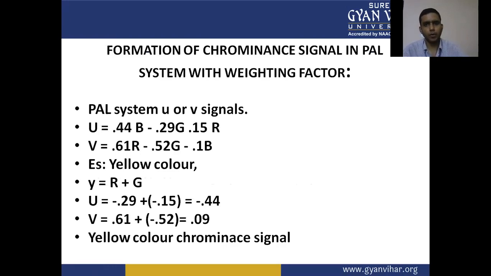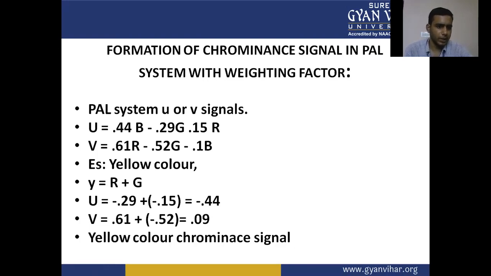Formation of the chrominance signal in the PAL system, weighting factors. In the PAL system, the U and V signals: U is represented by 0.44 B minus 0.29 G minus 0.15 R. V is represented as 0.61 R minus 0.52 G minus 0.1 B.